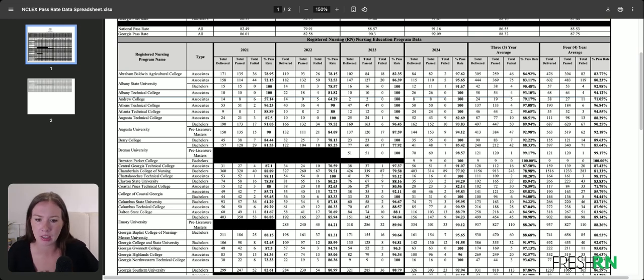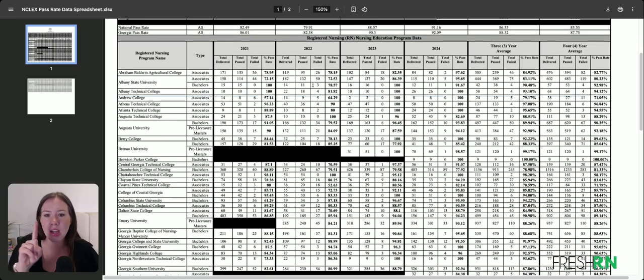We could have a bad year. We could have some interesting things that really fluctuate that. Another thing I really want you to take a look at, and it's really important to know, is how many people took the test, because that last one had almost 100 people take it. Well, we can scroll down here and check out this Andrew College. Well, they had a 100% pass rate. Wonderful. They only had 2 people take it in 2023. While that's wonderful and I'm excited for them, that's, as a prospective student, helpful to know.